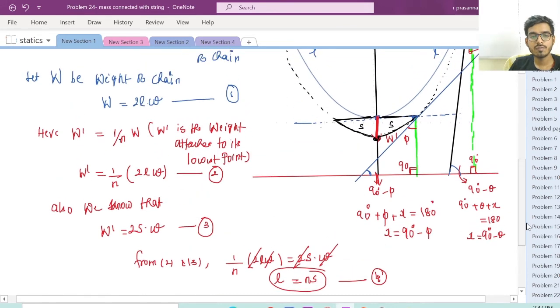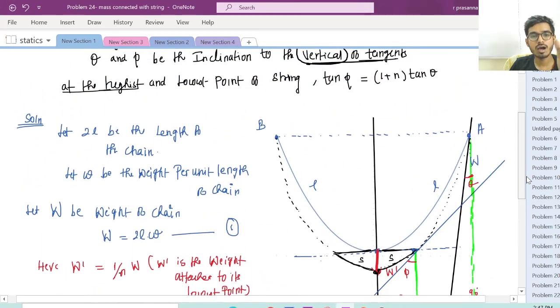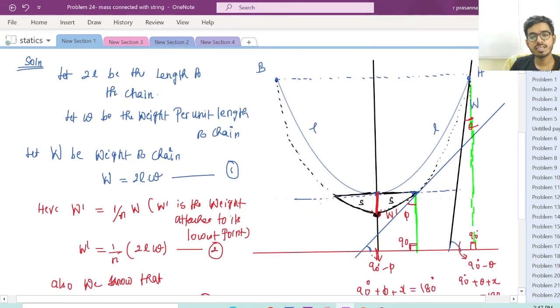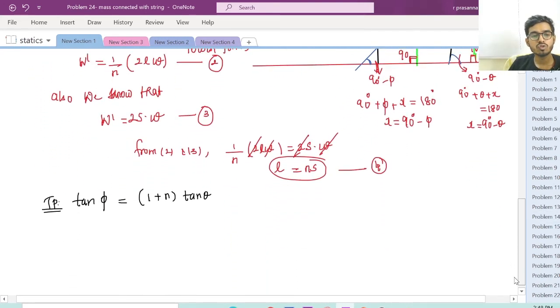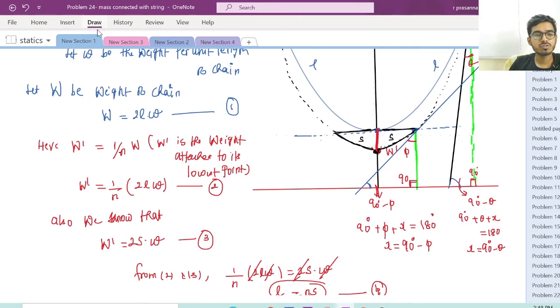So far, I have just drawn the diagram based on the question. All are the same. There is only one thing changing: here it is 90 minus phi, here it is 90 minus theta, because it is given as a vertical angle. So we need to prove tan phi is equal to 1 plus n tan theta. Now these are elementary, and after that you can do this.